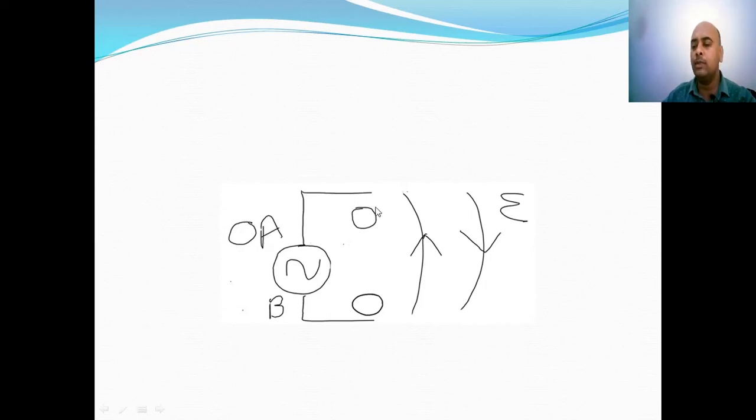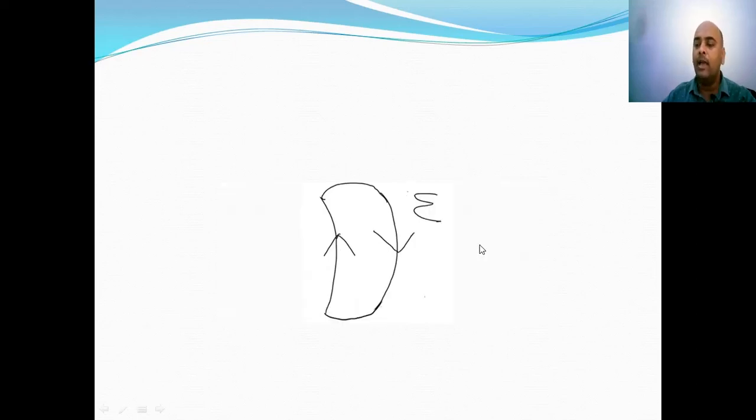It will induce 0 charges at the end of the conductor, and again the second electrical line will be radiated into the space. Now it is possible that these two electrical lines interact with each other and they form a closed loop, and ultimately this closed loop electrical field is radiated into the space.